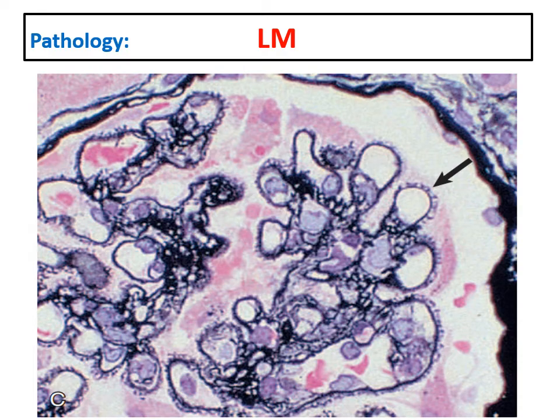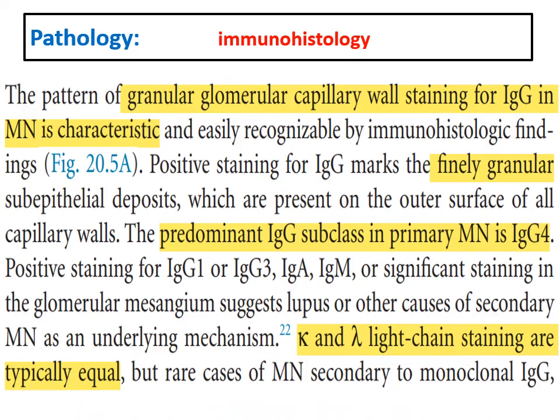This is the methenamine silver stain showing the characteristic spike formation. Look here, there are spikes. What are the spikes? They are projections from the glomerular basement membrane between the subepithelial deposits. Spikes here, spikes here, more identified spikes. Very characteristic of membranous glomerulonephritis.